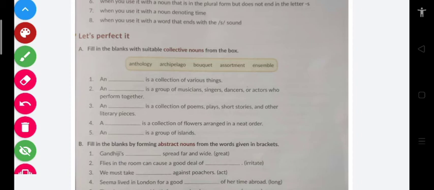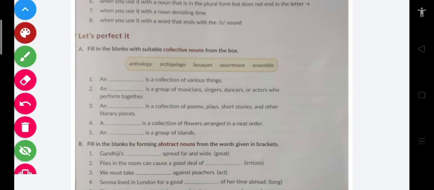On these awards, the actors, singers, dancers, and musicians perform together on the stage. So this particular group is called ensemble. Clear?